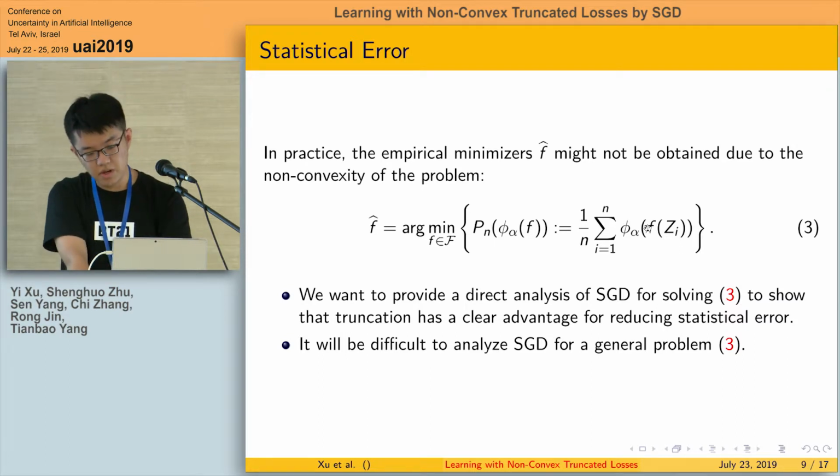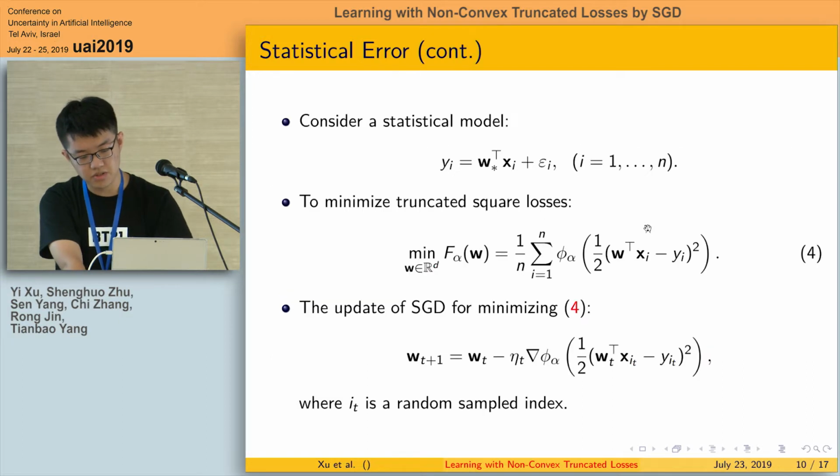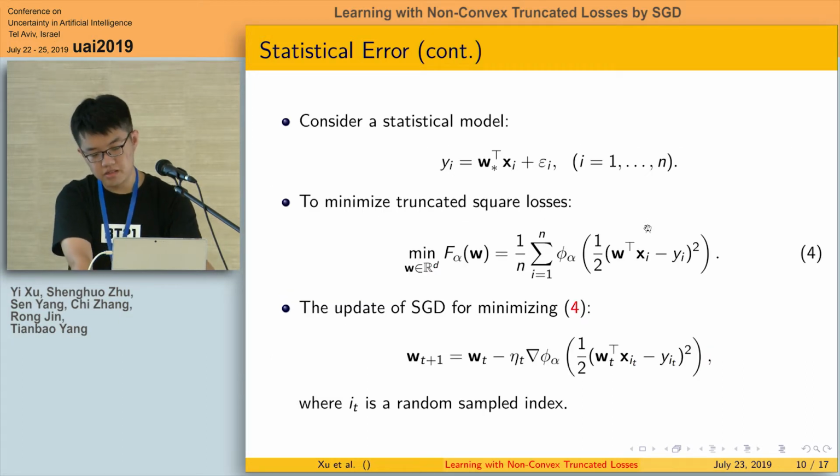So in this paper, we want to provide a direct analysis of SGD for solving the minimization problem in equation 3, to show that truncation has a clear advantage for reducing statistical error. But it would be difficult to analyze SGD for a general problem in equation 3, so we consider a special case. In this paper, we consider a statistical linear model. Here, epsilon i is an error, and we would like to minimize truncated square loss functions. The update of SGD for minimizing this problem is given here.